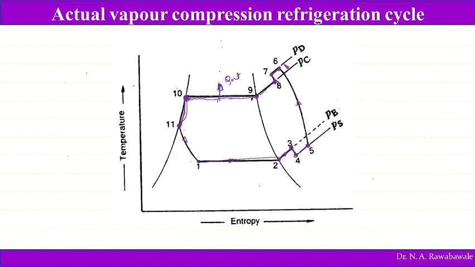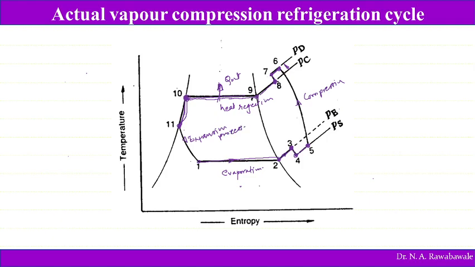So process 1 to 2 to 3, this is the evaporation process. Then 5 to 6 is compression, and then 8, 9, 10, 11, this is heat rejection, and 11 to 1 is the expansion process.